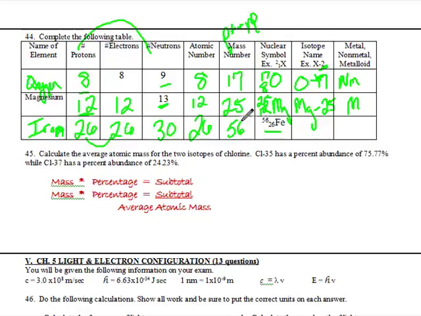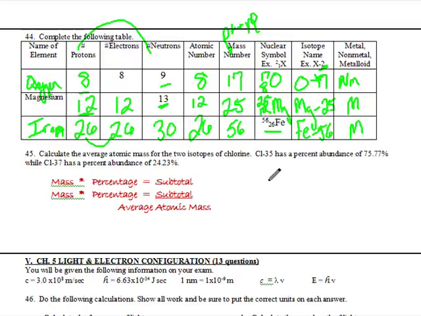Now remember, you all hopefully know that iron's not happy with 26 electrons. It's going to have some extra valence electrons it wants to get rid of, but that's another story. Right now we can assume they're atoms, so we assume they're neutral. Alright, isotope name. We've got Fe-56. We use the mass number. And iron is a metal.